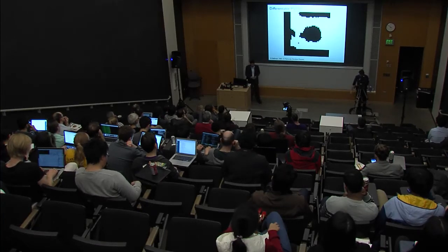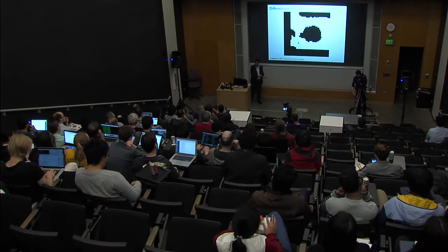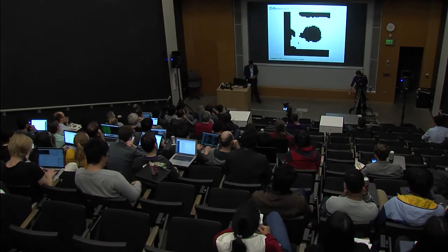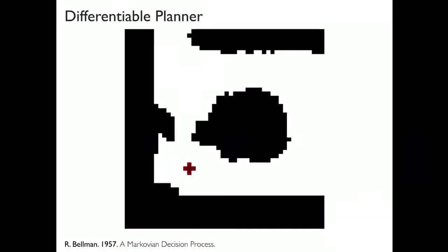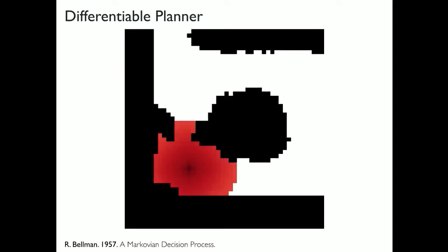And intuitively, how it works is that you want to get to this dot location. This is the goal location. So obviously, the value of being at the goal location is going to be high. What that tells you is that being around the goal location is also good. So the value of being around the goal location is also high. And now you can use these one-step dynamics to actually propagate this information about where the goal is over space. And you get some behavior like this, where you have this kind of a brushfire-like map around, which tells you about how to get to the goal location.